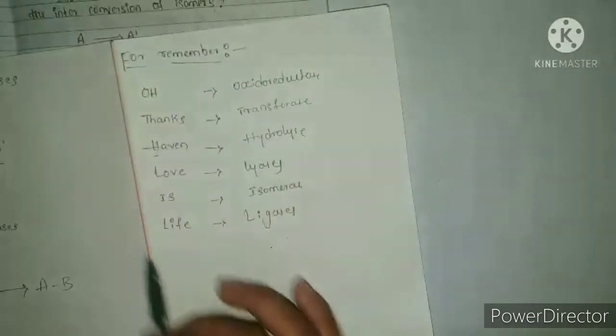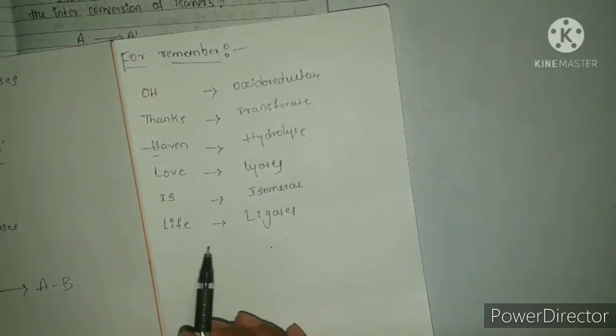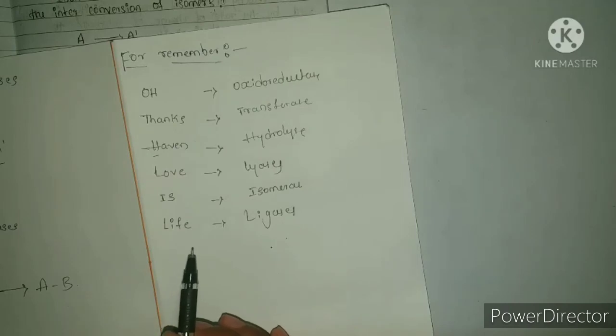It is a short trick to remember the whole classification of enzymes.